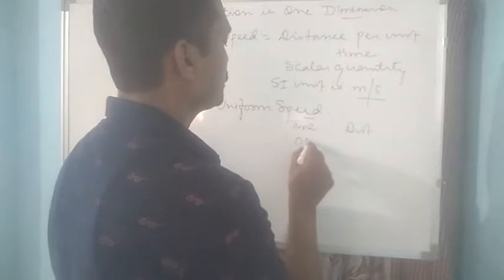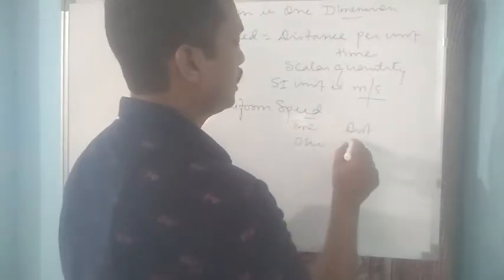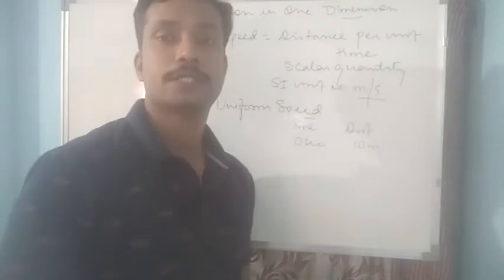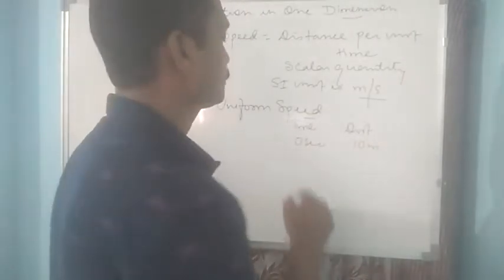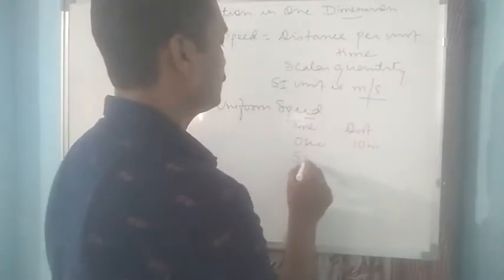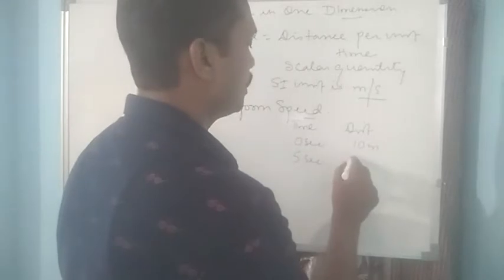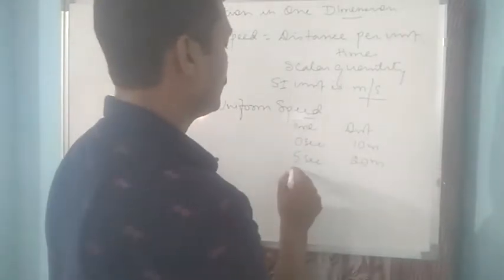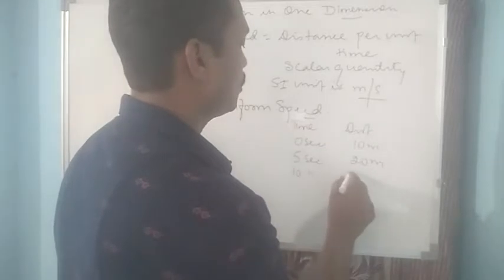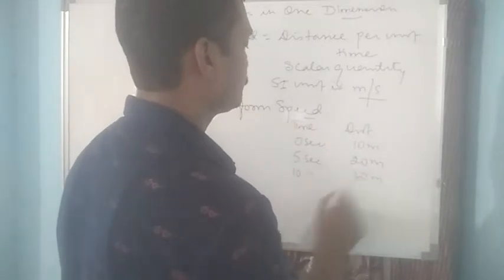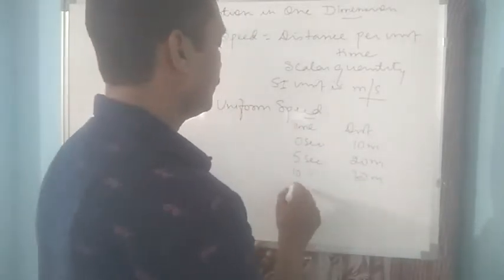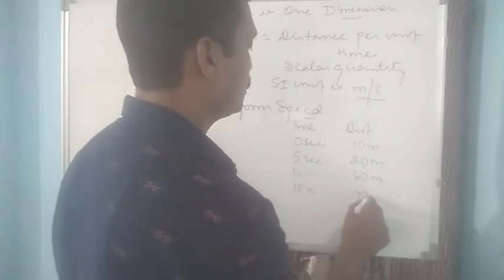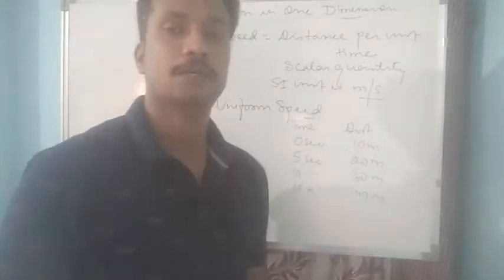Say at the end of 0 seconds, the body has covered a distance of 10 meter. At the end of 5 seconds, the body covers 20 meter. At the end of 10 seconds, the body has covered 30 meter. At the end of 15 seconds, suppose the body has covered 40 meter.